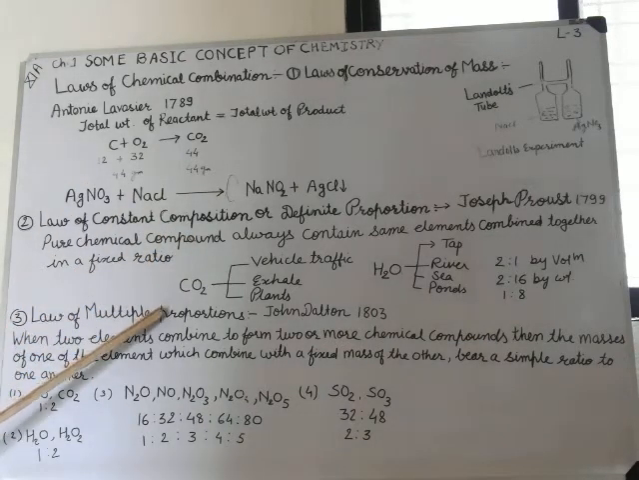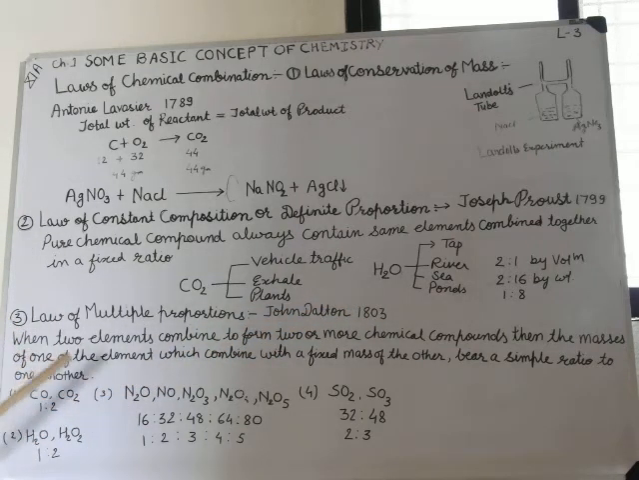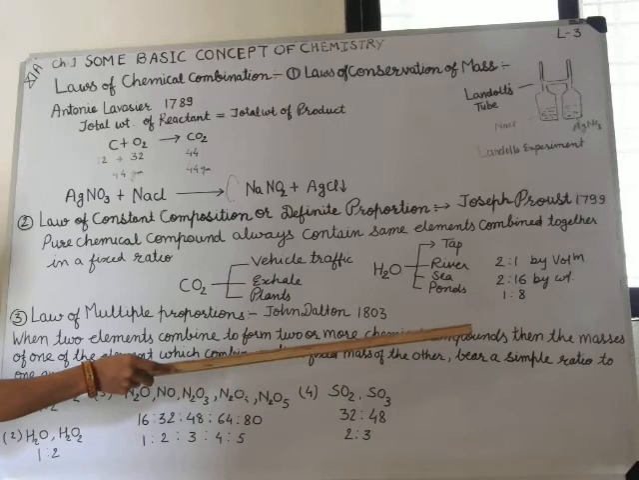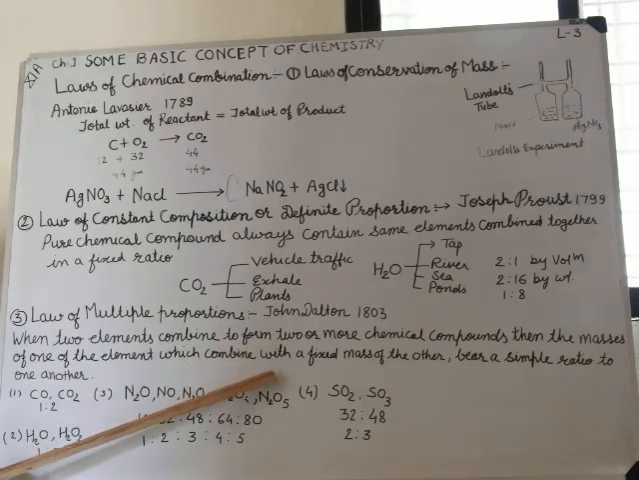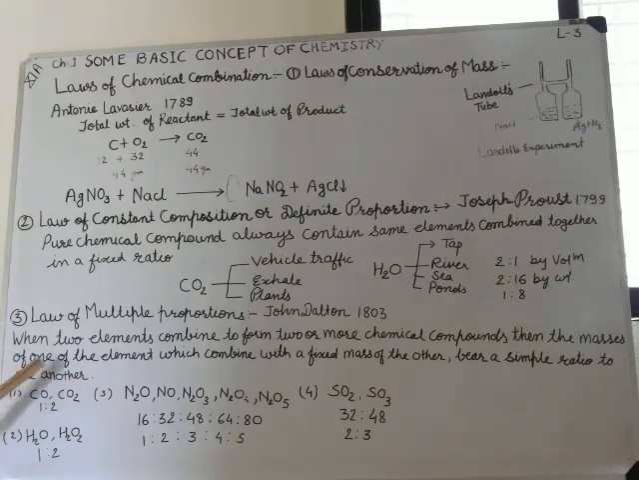Law of multiple proportions. John Dalton, in 1803, gave the law of multiple proportions. When two elements combine to form two or more chemical compounds, then the masses of one of the elements which combine with a fixed mass of the other bear a simple ratio to one another. We take the example of carbon monoxide and carbon dioxide. Carbon has a fixed ratio of 1, but oxygen has 1:2 here.